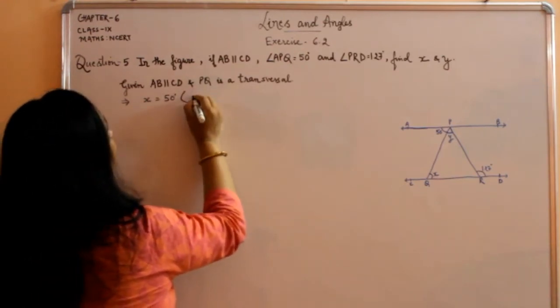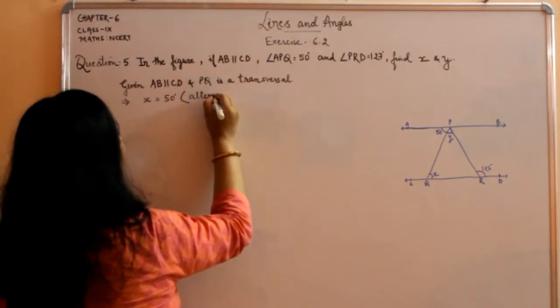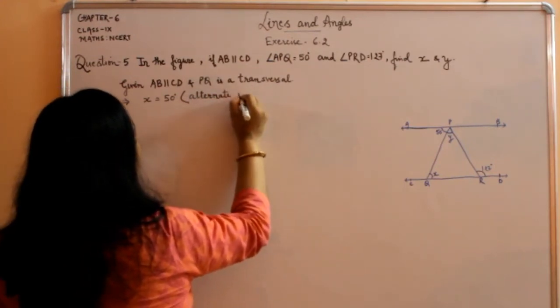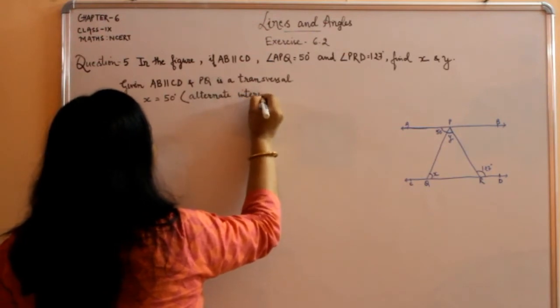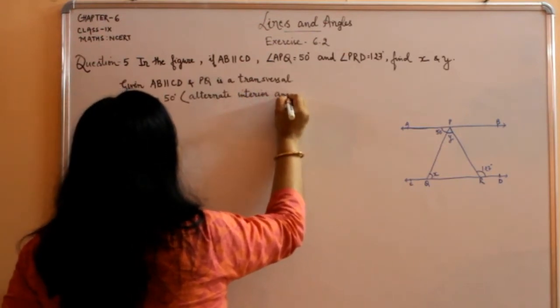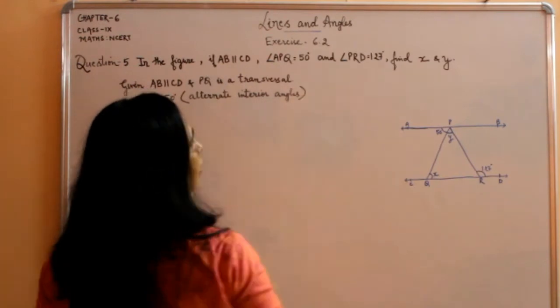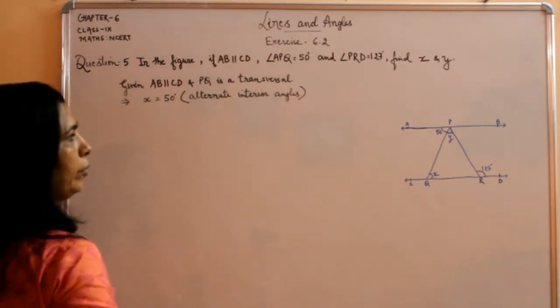Why? Alternate interior angles, and alternate interior angles are equal. Okay.